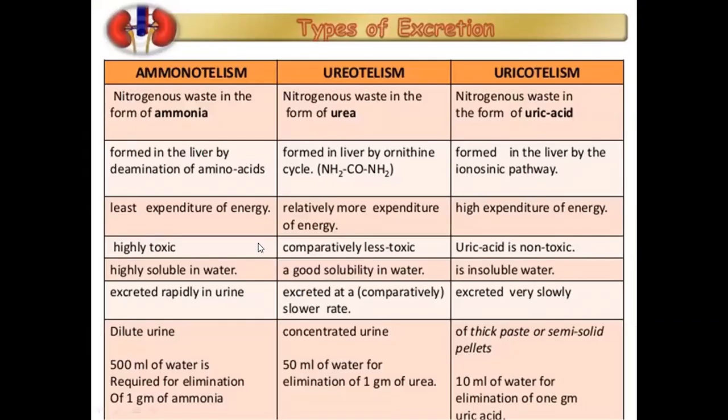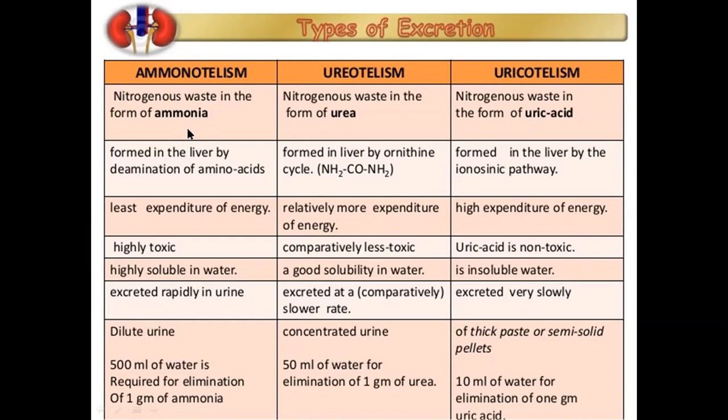In this last slide, we can compare the three different types of organisms: ammonotelic, ureotelic, and uricotelic. Ammonotelic organisms excrete ammonia, ureotelic organisms excrete urea, and uricotelic organisms excrete uric acid.